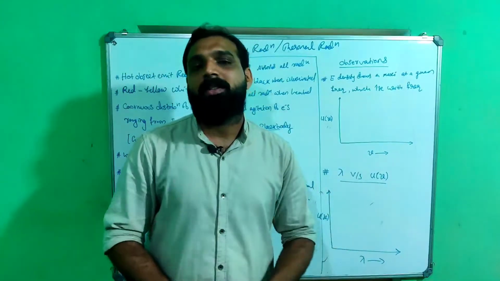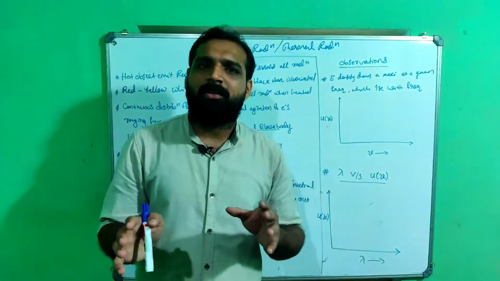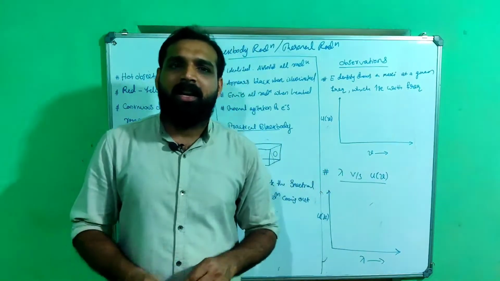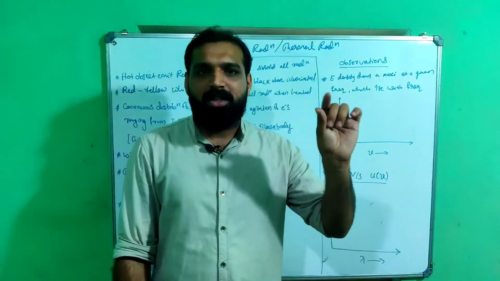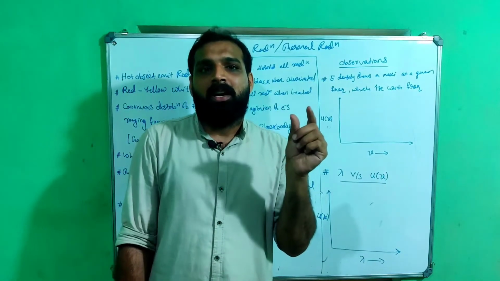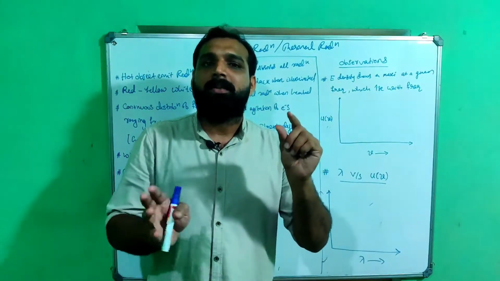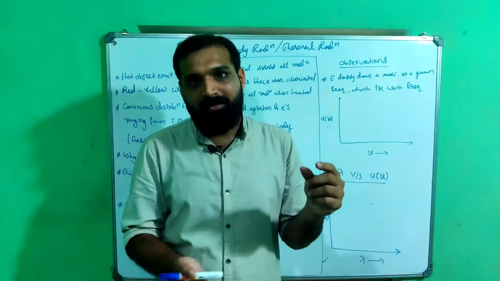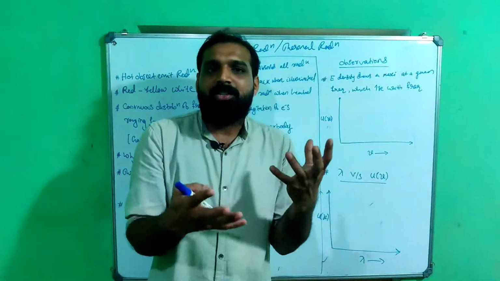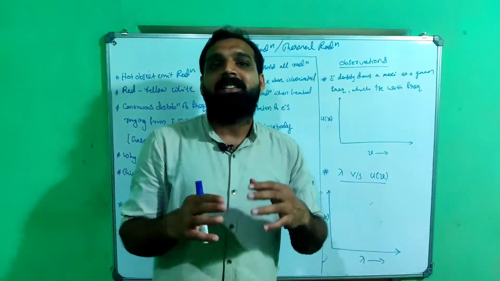They are both the same. So you might be wondering what this black body radiation or thermal radiation is. In simple terms, if you heat an object, for example an iron piece, it will eventually turn red. If you give more heat, it will turn yellow, and if you give more heat, it will turn white. That means there is a change in color with the increase in temperature.